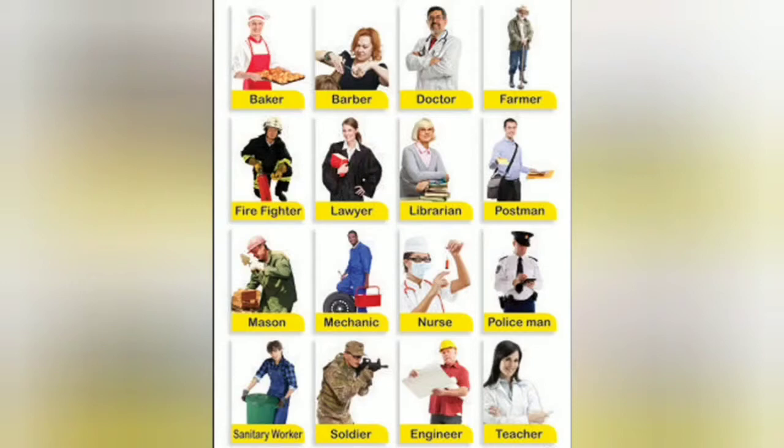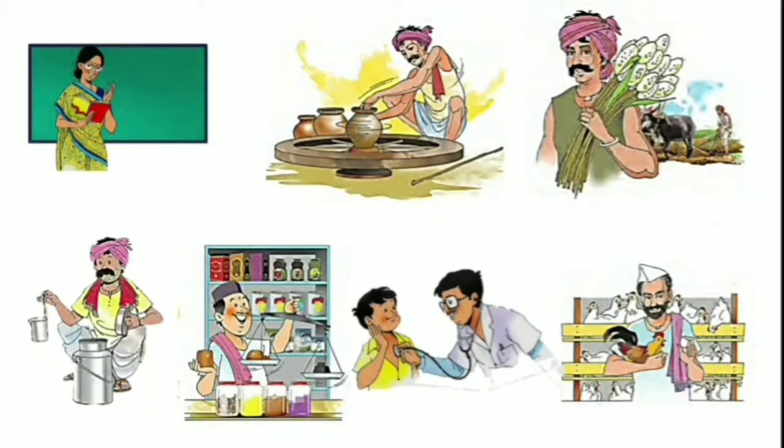Such work is called an occupation. What is it called? Occupation. Here you can see teacher, potter, farmer, milkman, grocer, doctor. These are our community helpers, and all these professions are called occupations because they help us to fulfill our needs.